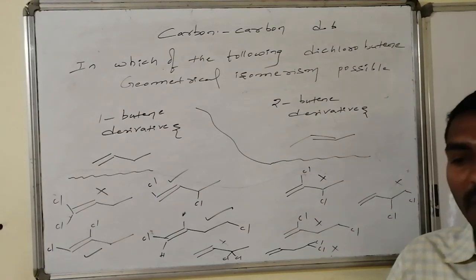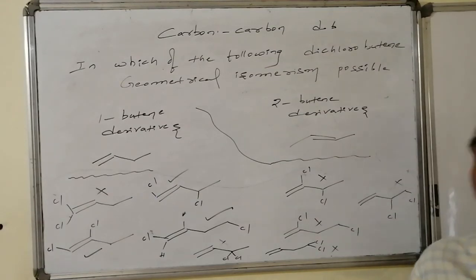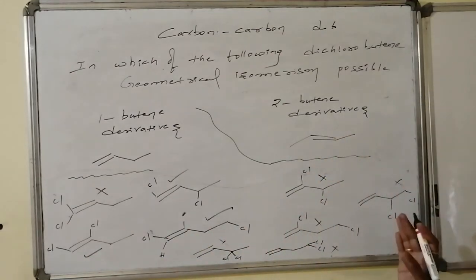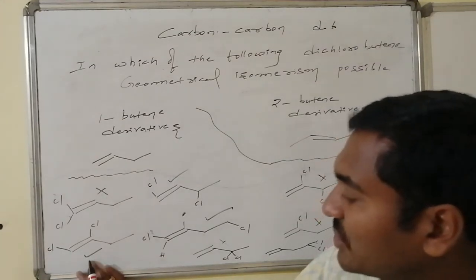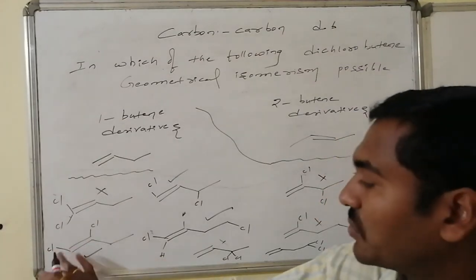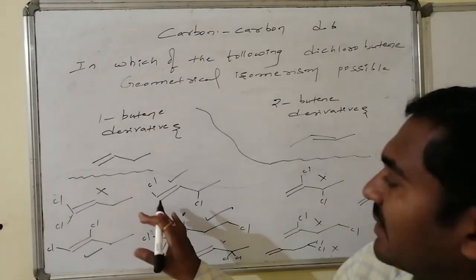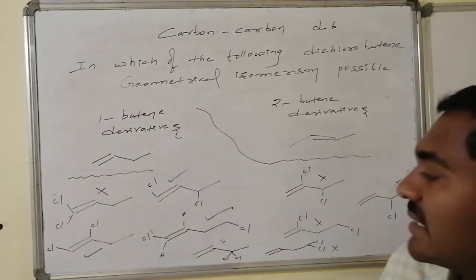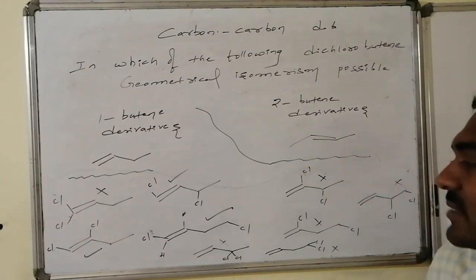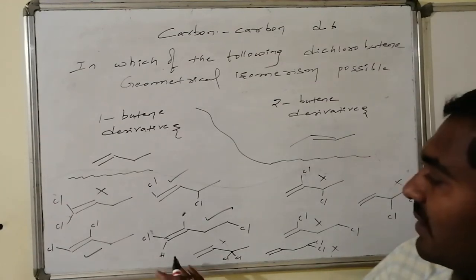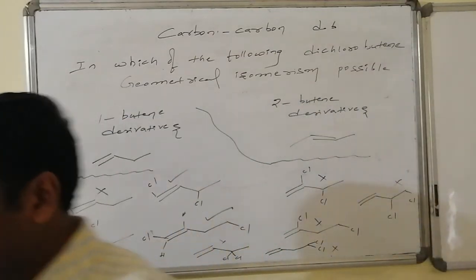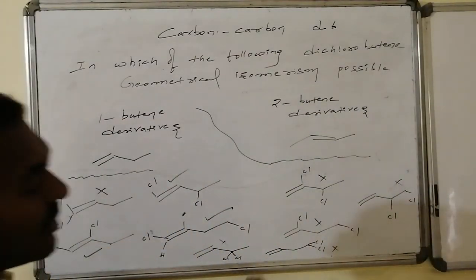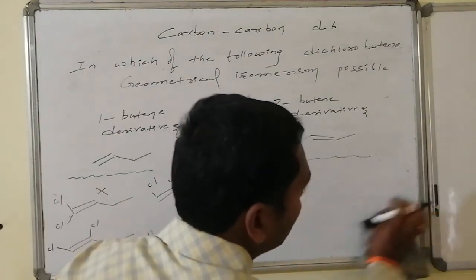Thus, out of all the linear 1-butene systems with chlorine atoms substituted at different places, this structure is eligible to show the geometrical isomerism because it has two chlorines as a common property. Similarly, this one has hydrogen and hydrogen as a common feature and is eligible. This one also has hydrogen and hydrogen as a common feature, eligible to show the geometrical isomerism. Thus, out of many possible structures, some are eligible. Now we will write the geometrical isomers of each structure.